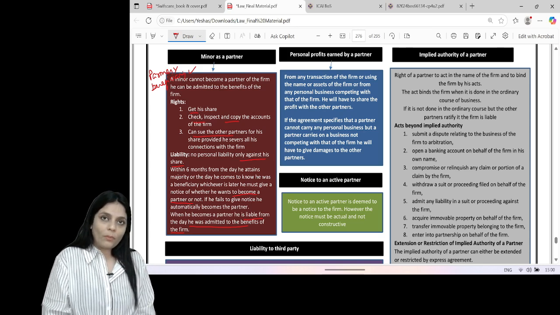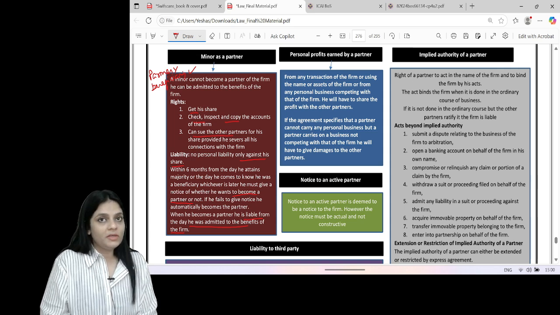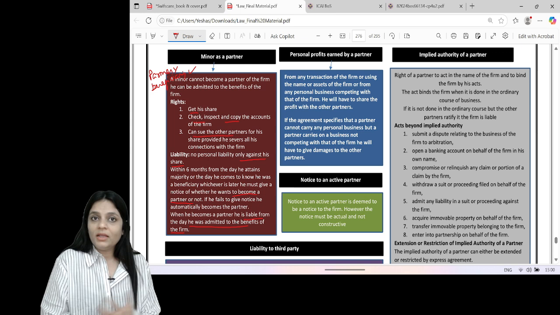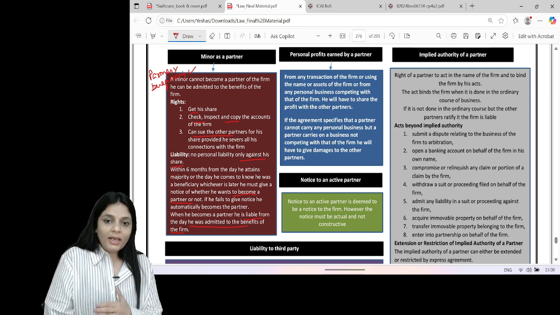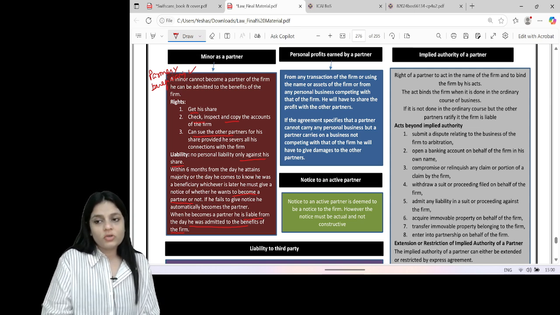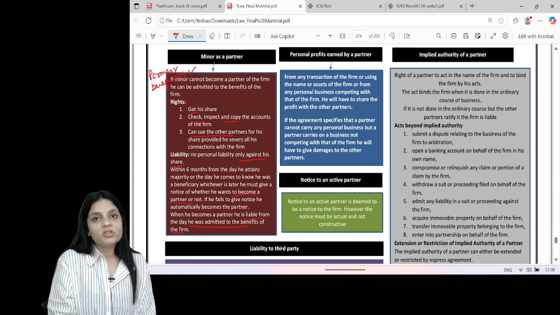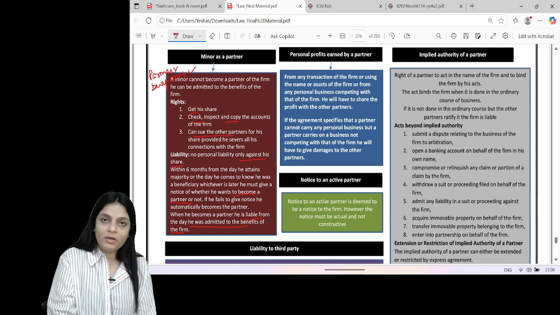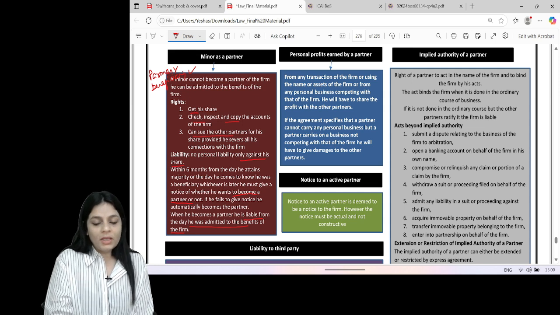What is partnership property? Partnership property means that property with which we start our common business. Apart from that, during the course of the business, if we acquire any other property, that is also considered partnership property. And if a partner withdraws cash from the firm and purchases a property in his own name, the fact that he purchased it in his own name does not make it the property of the partner. It is the property of the firm.